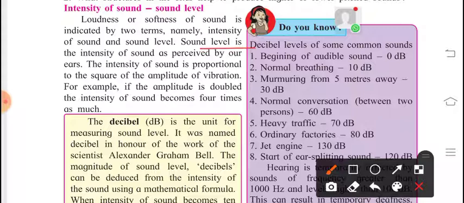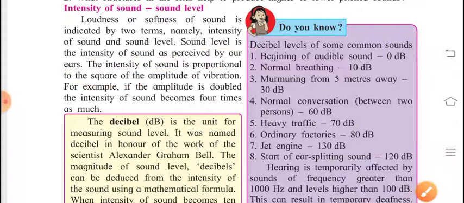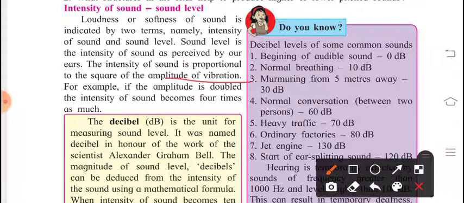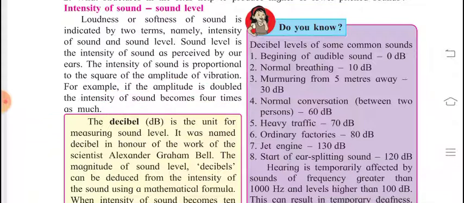So sound level is the intensity of sound as perceived by our ears. The intensity of sound is proportional to the square of the amplitude of the vibration. For example, if the amplitude is doubled, the intensity of sound becomes 4 times as much. So that is why they have a direct variation. If the intensity increases, then the sound level also increases.